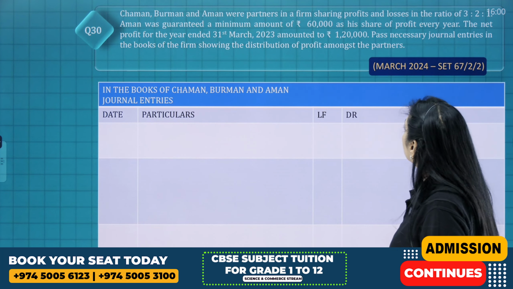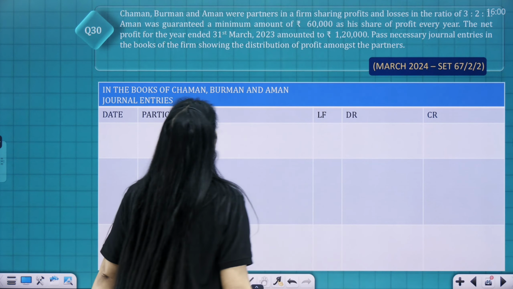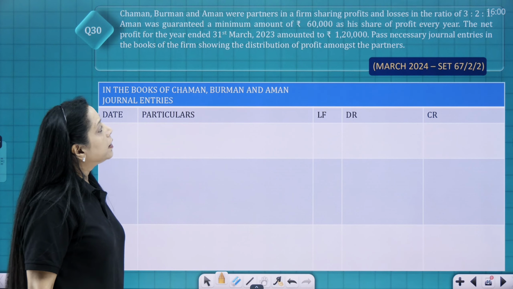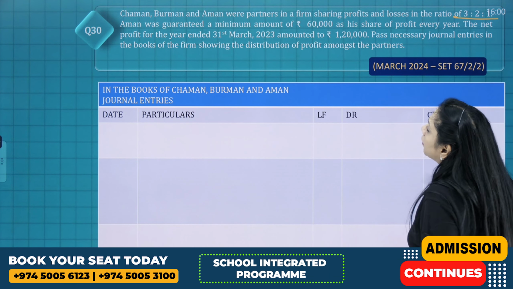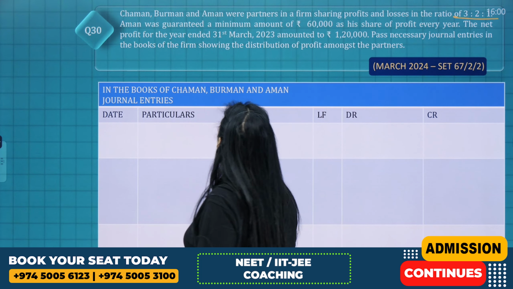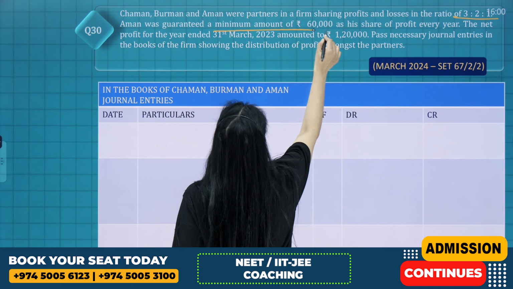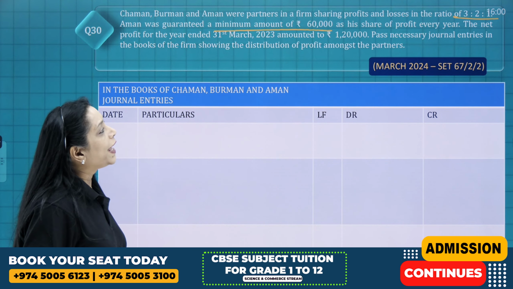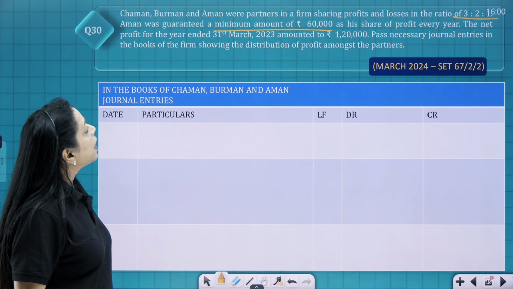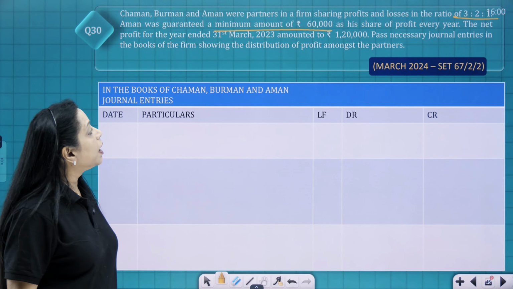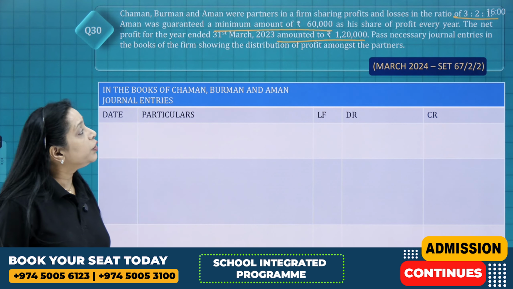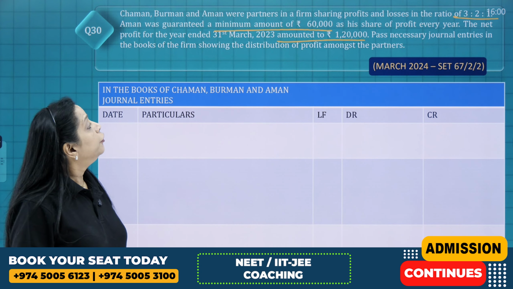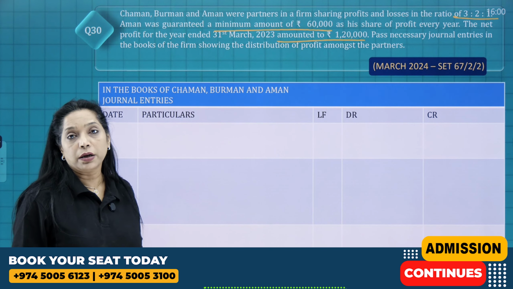Well, this is again a 3-mark question, children. Chaman, Barman and Aman were partners in a firm sharing profits in the ratio 3:2:1. Aman was guaranteed a minimum amount of rupees 60,000 as a share of profit every year. The net profit for the year ended 31st March 2023 amounted to rupees 1,20,000. Pass the necessary journal entries in the books of the firm showing the distribution of profit among the partners.